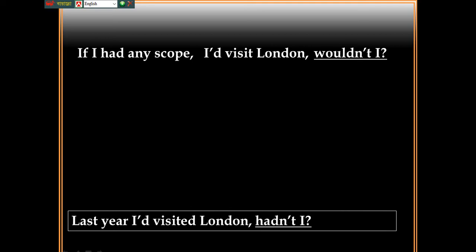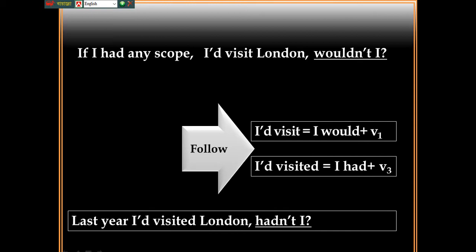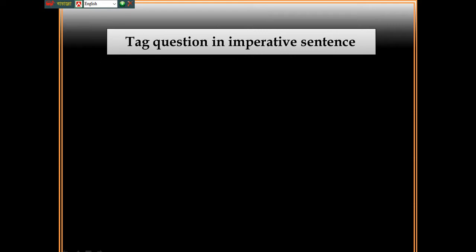Here is another example for you: if I had any scope, I would visit London. The tag question will be wouldn't I, because here the contraction form is would, because this verb is V1, and here this verb is V3, so this contraction form is had. This is the subordinate clause and this is the principal clause, so the tag question will be wouldn't.